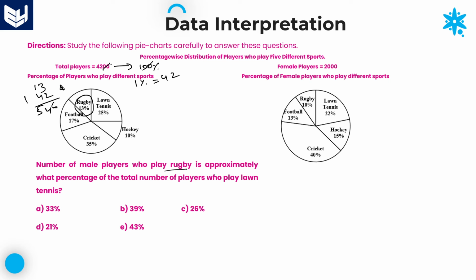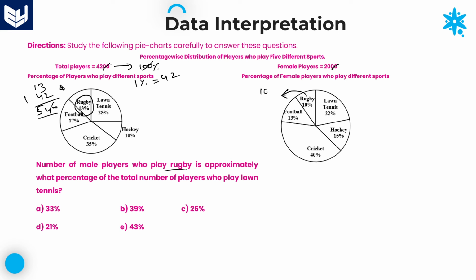And after that, that particular value is approximately what percentage of the total number of players who play lawn tennis. Here the total number of rugby candidates is 546, but you want the male players who are playing rugby. So female players are 10 percentage. Here 1 percentage value is 20.